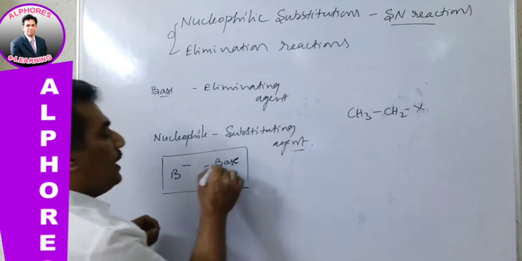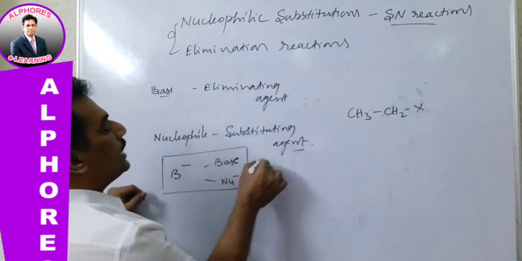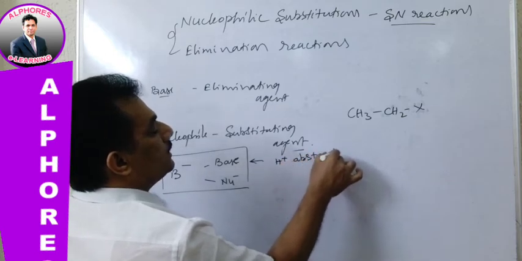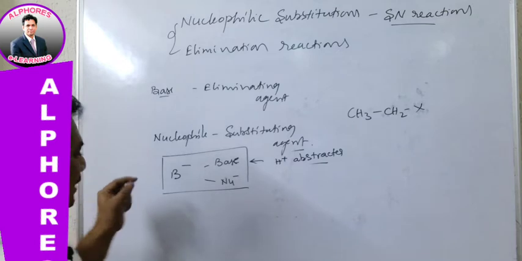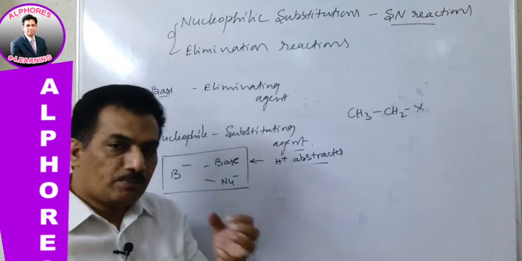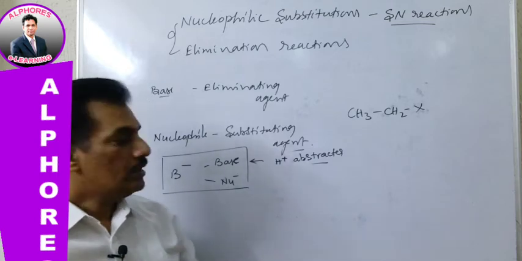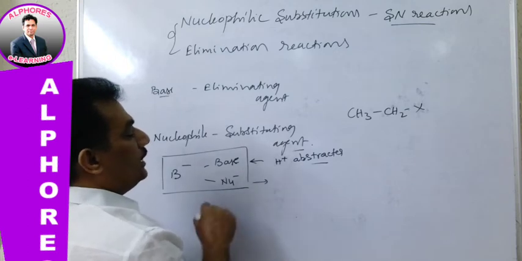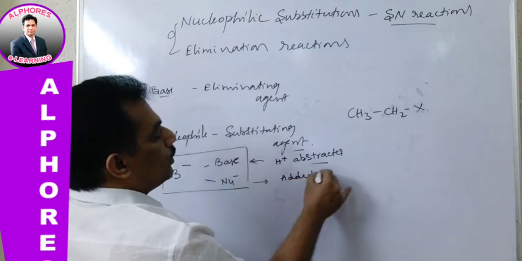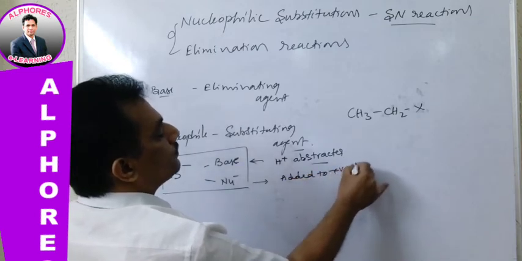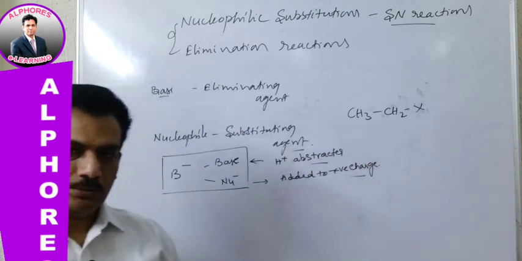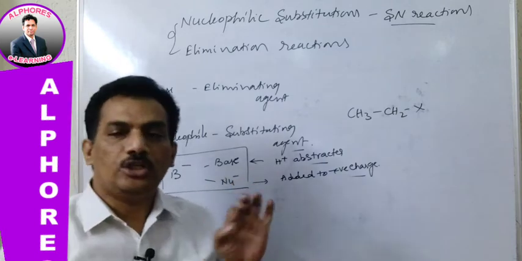Base is an eliminating agent. It is nothing but an H plus abstractor. That means when B minus is behaving like a base, it always tries to abstract H plus from the substrate. Whereas a nucleophile is added to positive charge. Where positive charge is present, if it is added to that positive charge species, then it is behaving like a nucleophile.